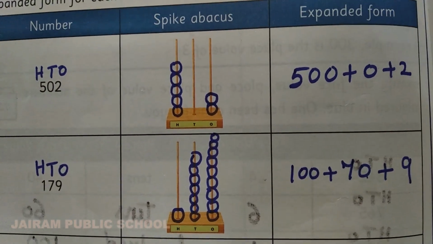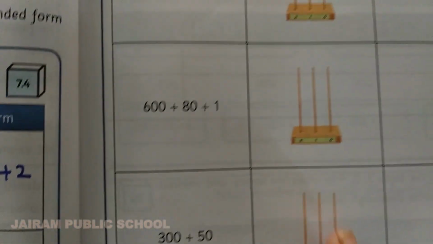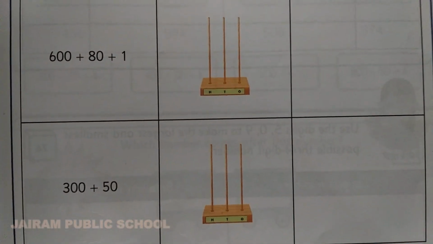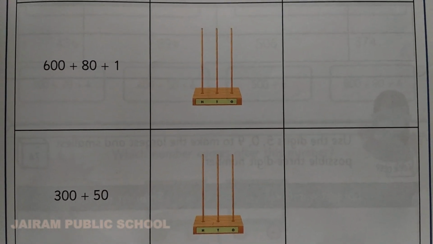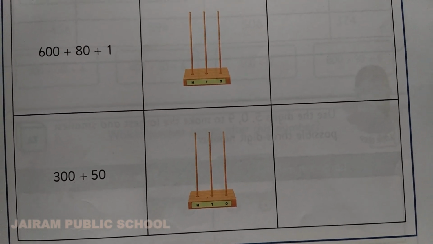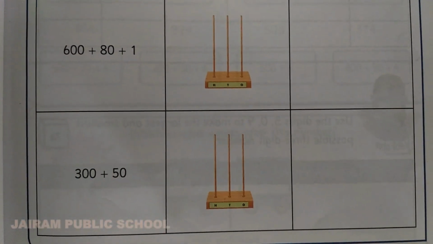So you have to do the sums like this. The remaining sums you have to complete, Kana. See in your studio book up to page number 5. You have to complete this. Complete it in your book. Okay, Kana, complete this activity. We can see in the next session, and complete your homework also.